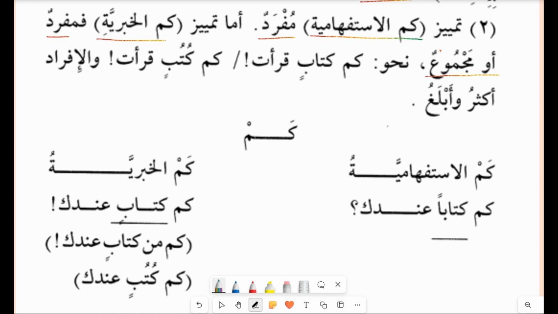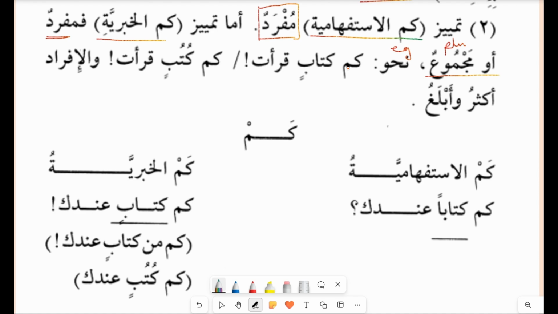How do you recognize kam al-istifhamiyya? The noun you will see as a singular after that. So you will know that this kam is a questioning tool. When you see kam as khabariya, how will you recognize it is a khabariya kam? You can see a singular noun after that, or you can see a plural noun after that. For example, here it has been given kam kitabin qara'at, kam kutubin qara'at, and this is an example for kam khabariya.